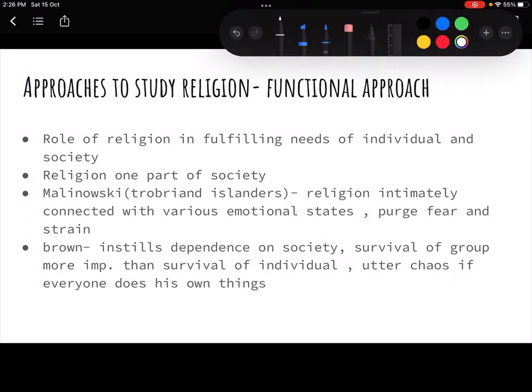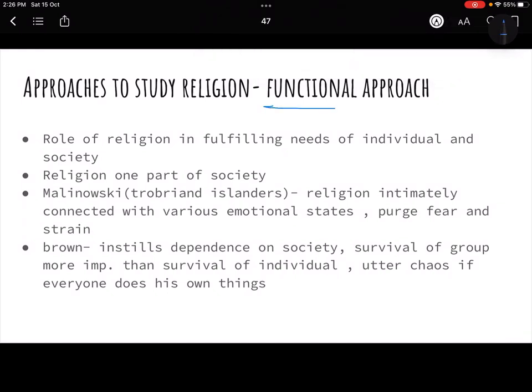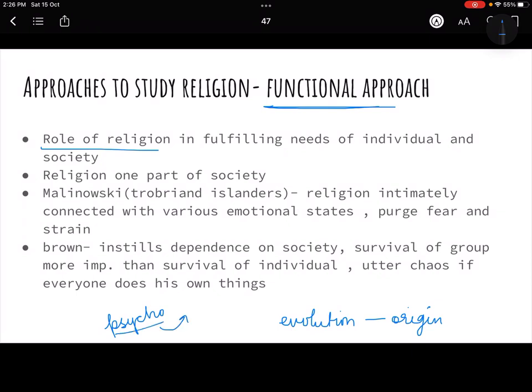Basically the word functional itself talks about function. It comes from the word function, right? So what is function? It is the role of religion. In evolution, the evolutionists' view was more about the origin of religion, right? The psychoanalytic view was more about how religion is connected to the mind, and the emotions of a person.